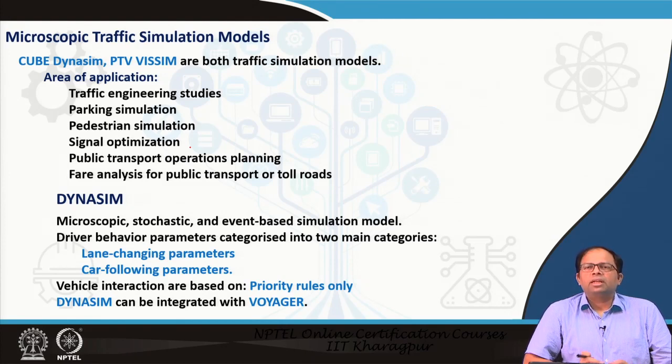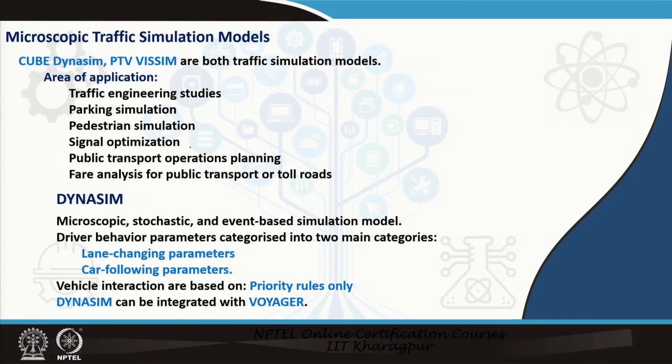These two behaviors have to be modeled, following a certain set of rules. Vehicle interactions are based on priority rules only, and DynaSim can also be integrated with Voyager. That means DynaSim as well as Voyager are all parts of Cube, so they can of course be integrated.